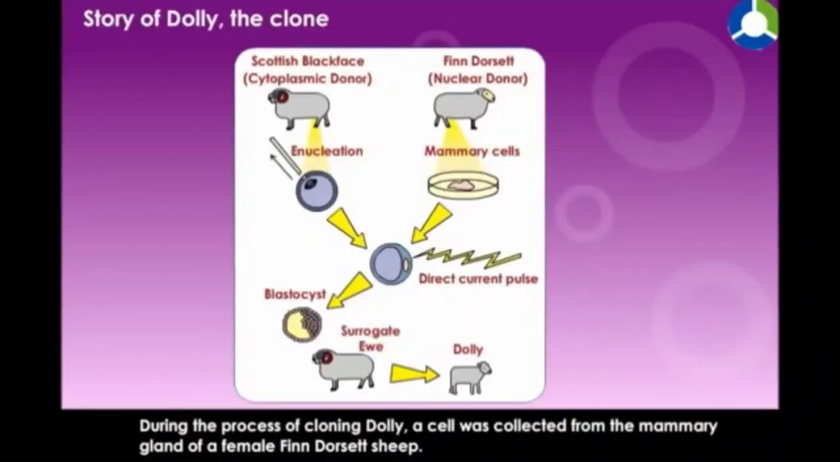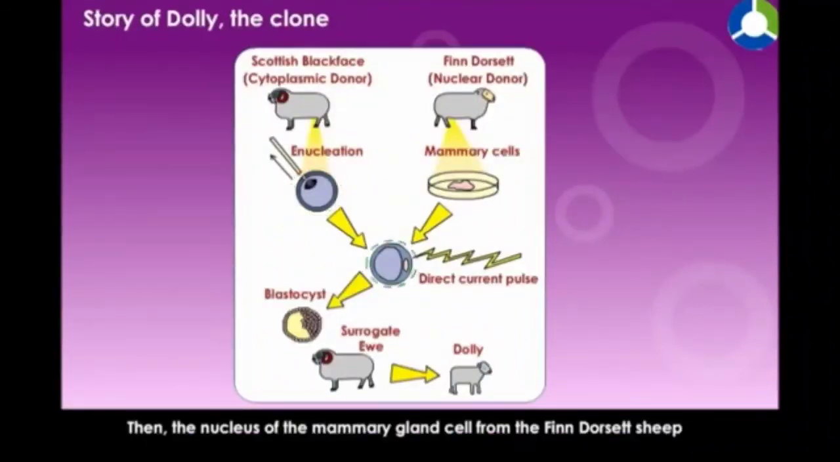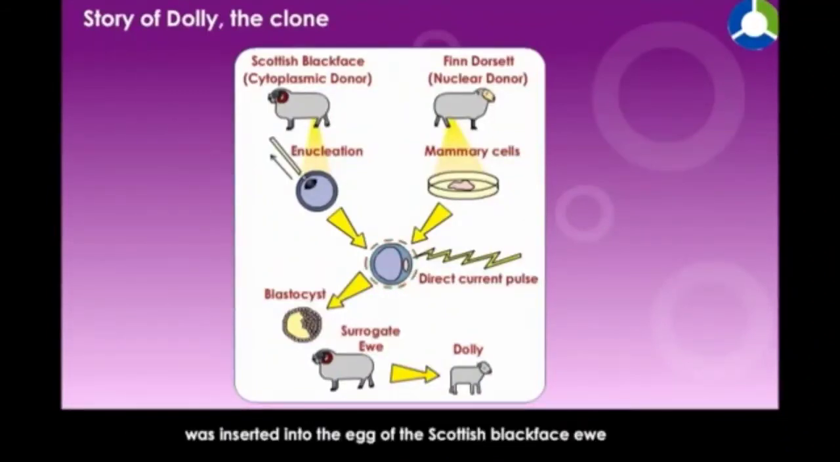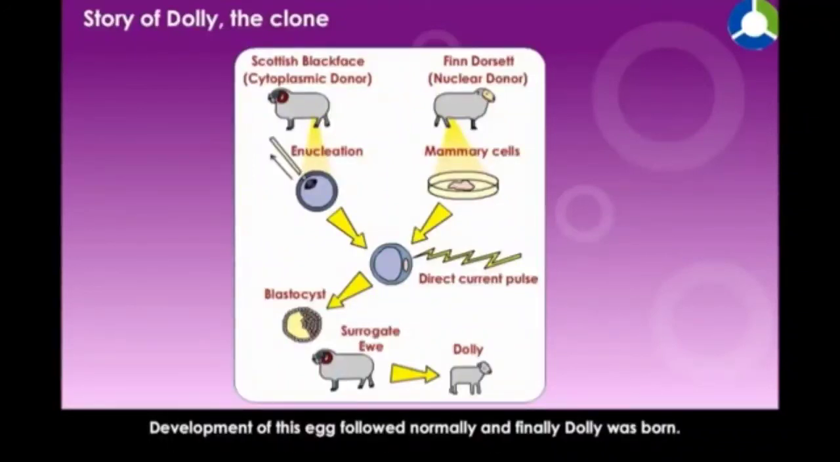During the process of cloning Dolly, a cell was collected from the mammary gland of a female Finn Dorset sheep. Simultaneously, an egg was obtained from a Scottish Blackface ewe. The nucleus was removed from the egg. Then, the nucleus of the mammary gland cell from the Finn Dorset sheep was inserted into the egg of the Scottish Blackface ewe, whose nucleus had been removed. The egg thus produced was implanted into the Scottish Blackface ewe. Development of this egg followed normally, and finally Dolly was born.